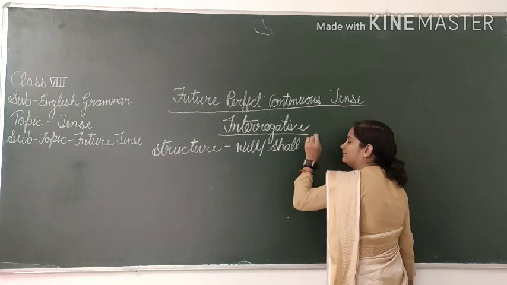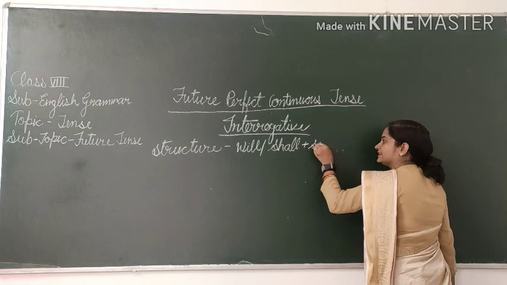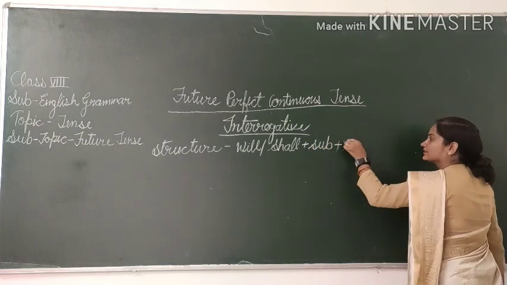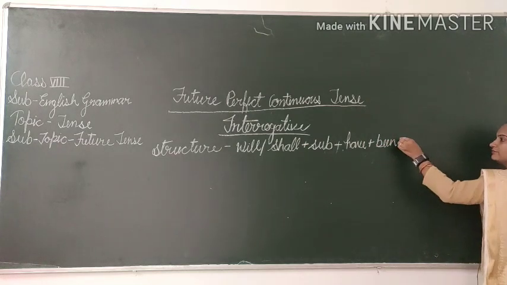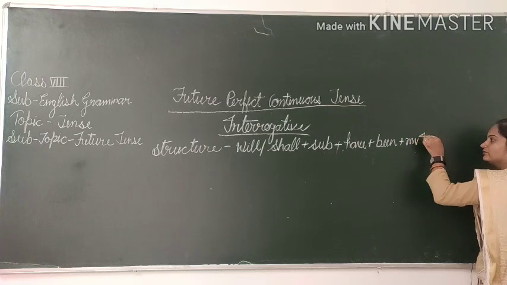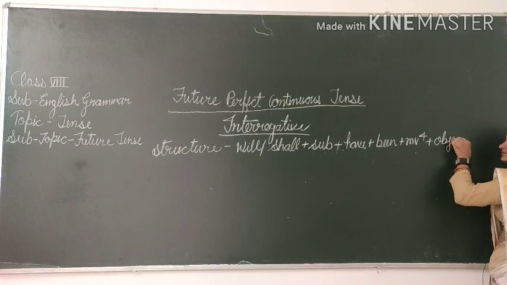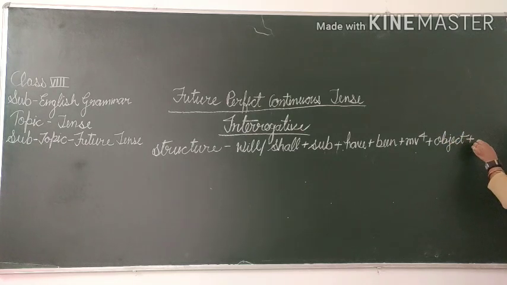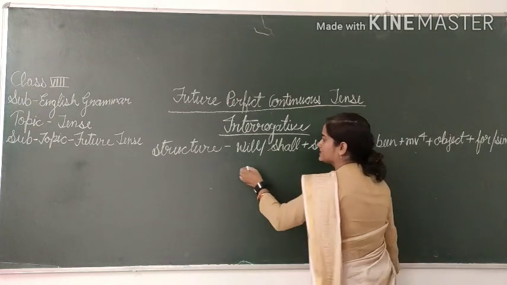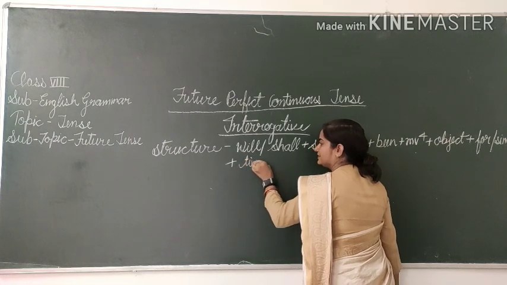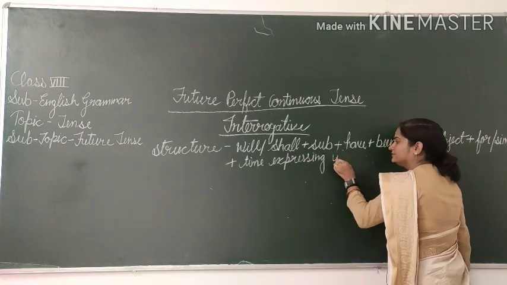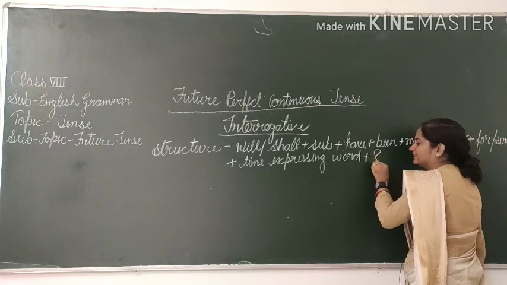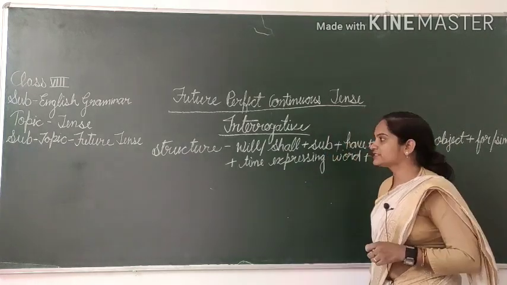Your question start with helping verb, then after subject plus have plus been, have plus been plus MB4 plus object, and then since oblique for oblique since, and in the last time expressing word, and then question mark.